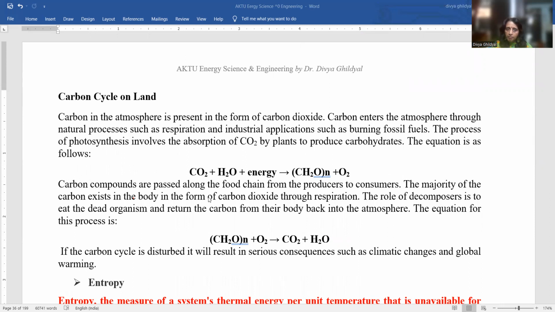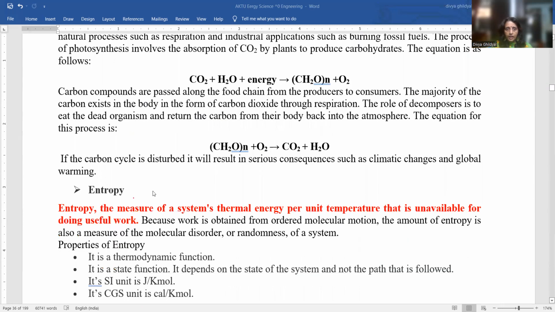And carbon compounds are passed along the food chain from producers to consumers. If the carbon cycle is disturbed, it will result in serious consequences such as global warming and climatic changes.